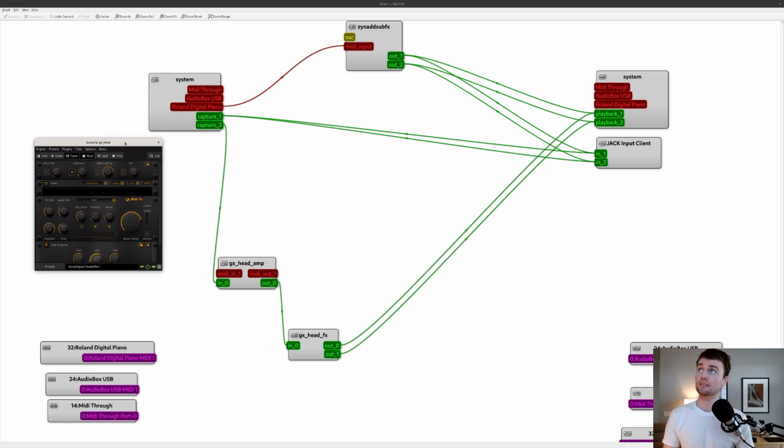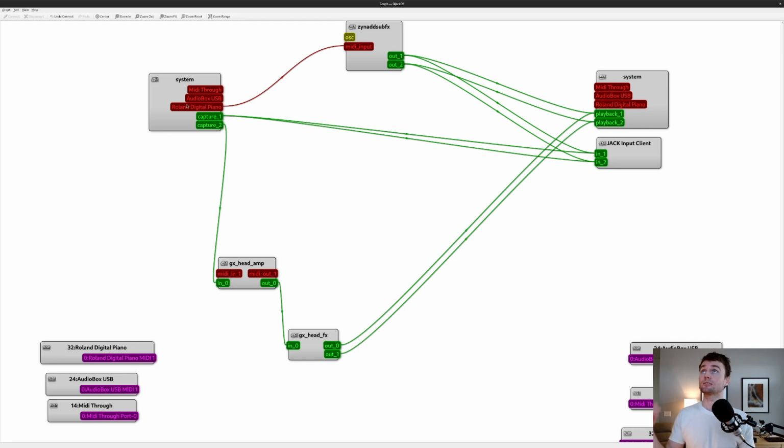This is Guitarix. This is similar to ZynAddSubFX in that it's kind of like a synthesizer. It's going to take digital input to my computer and turn it into a synthesized sound. It's just that that synthesized sound is a guitar amplifier. Not going to go too much into the settings I have here, but you can pretty much simulate any guitar amplifier in the world, and it sounds pretty realistic. We can look at what happened when I opened that, in that this guitar GX amp head, whatever, and the effects, those both opened up.